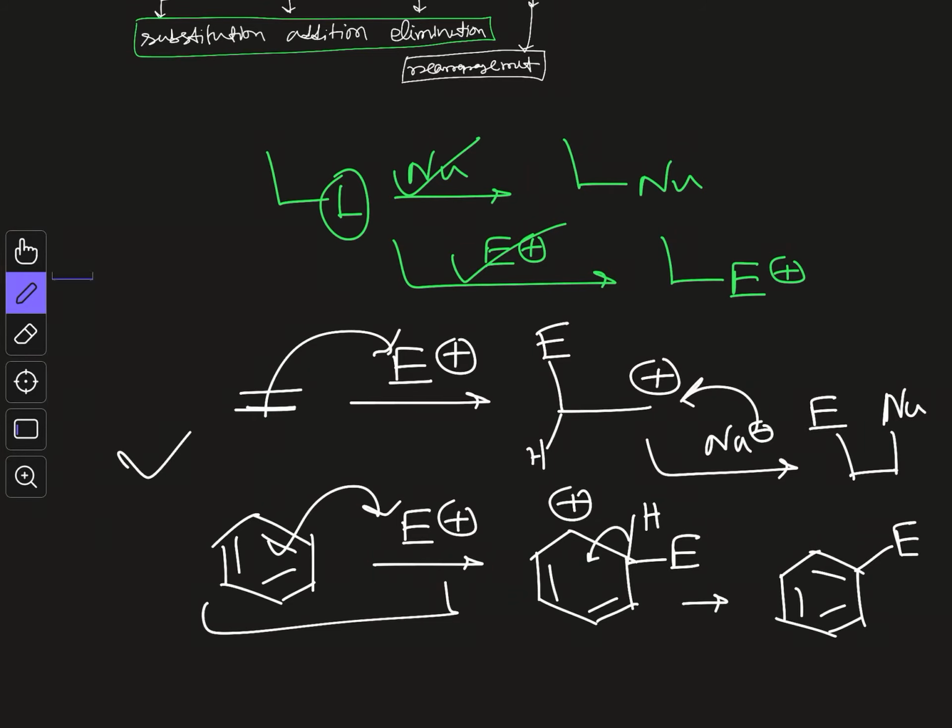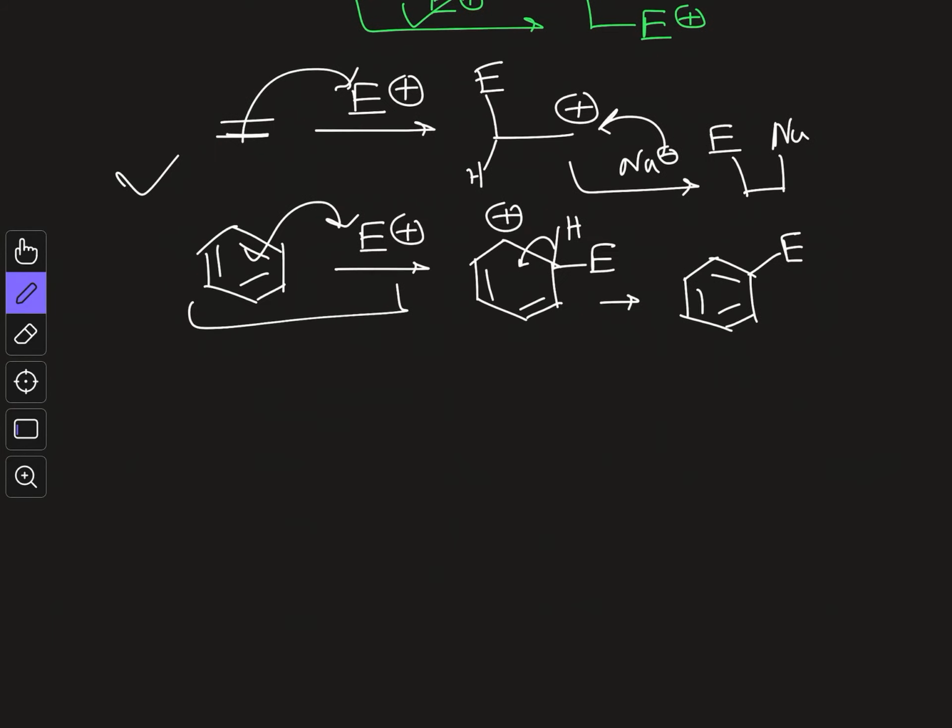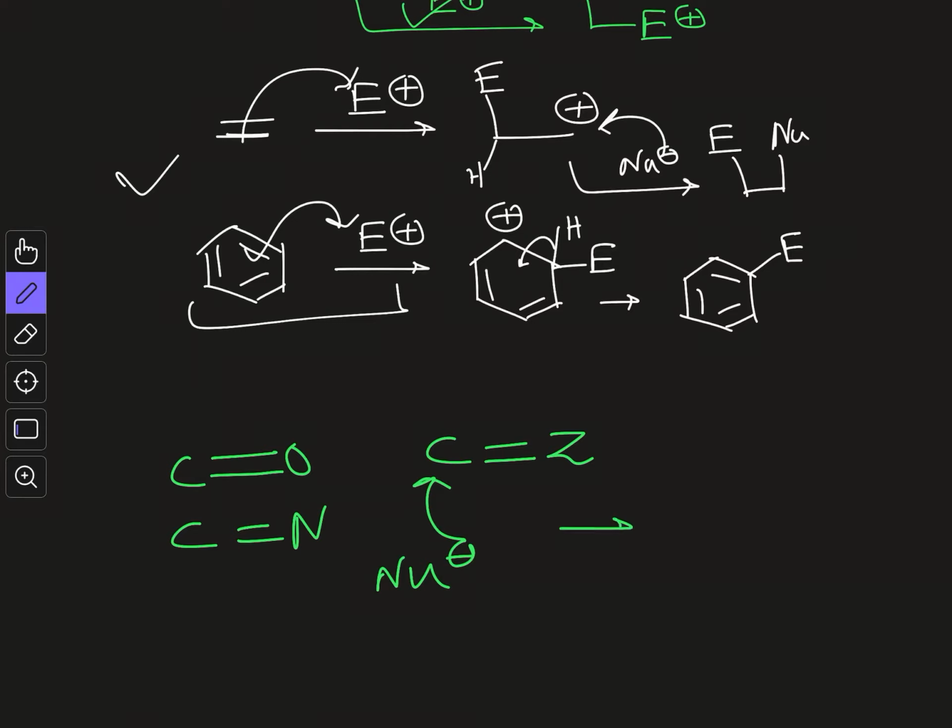What is another kind of addition? Now if you have a heteronuclear double bond, for example C=O or C=N, in general we represent it by C=Z double bond. If you have this heteronuclear kind of double bond, then a nucleophile can attack here, and you will get an intermediate like this, with Z and Nu.